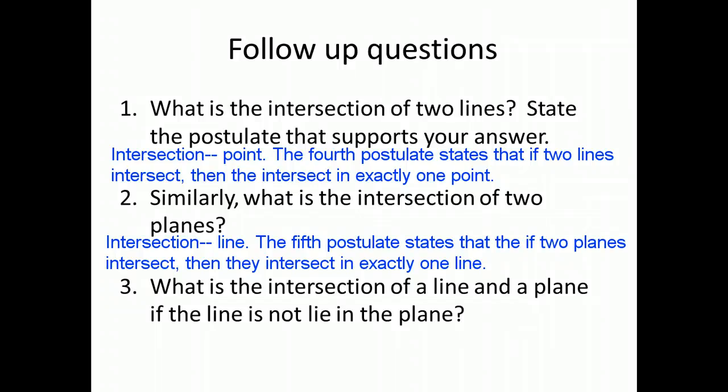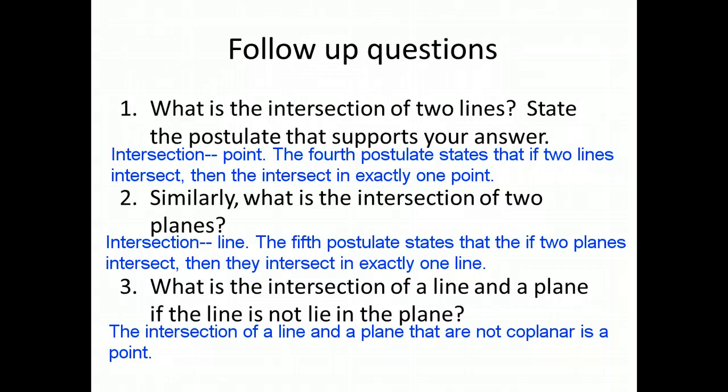You could use your desk as a plane, and then imagine a line going through the desk. You could use your pencil and have it pointing down at your desk, and imagine it goes through the desk. At that place where they meet, what is the intersection? And you should be thinking point. Right where that pencil touches the desk, all you're going to get is a point.